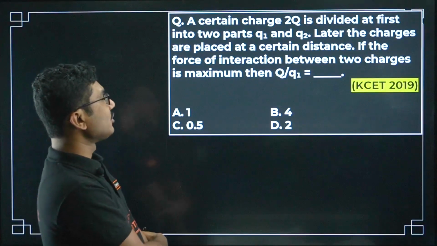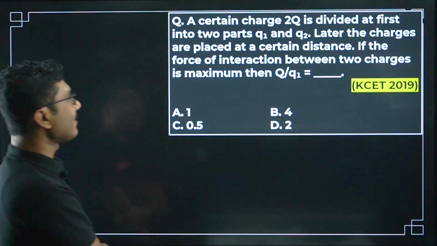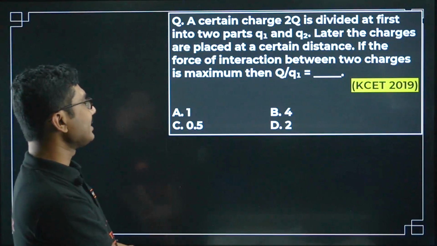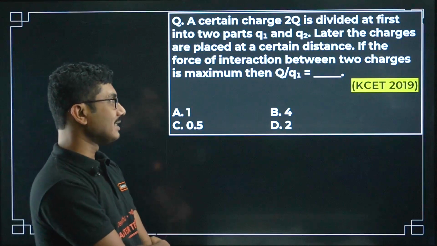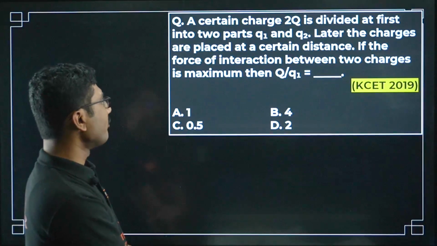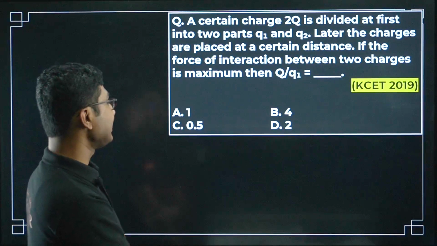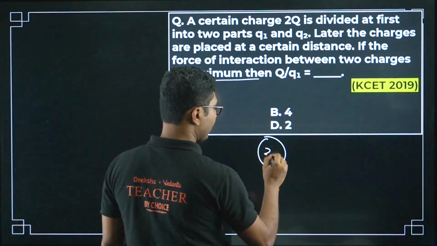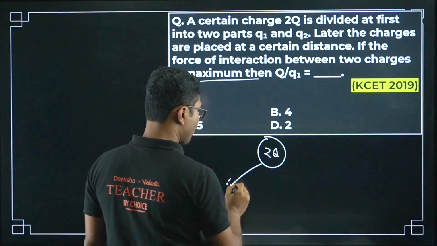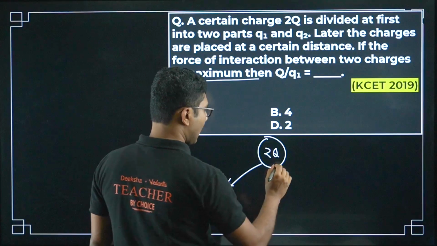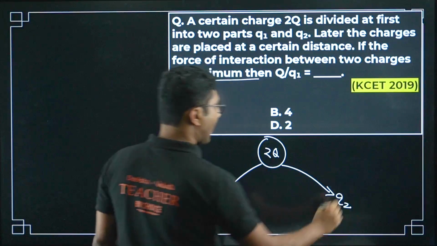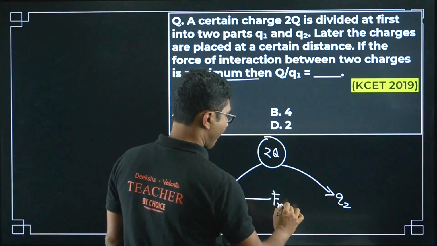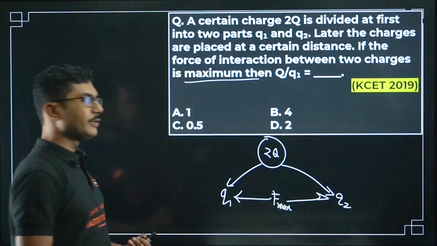The certain charge 2q is divided at first into two parts q1 and q2. Later the charges are placed at certain distances. If the force of interaction between the two charges is maximum, then, so we had one charge 2q, we divided into two parts q1 and q2, and we say that the force between them is maximum. Okay, force between them is maximum.